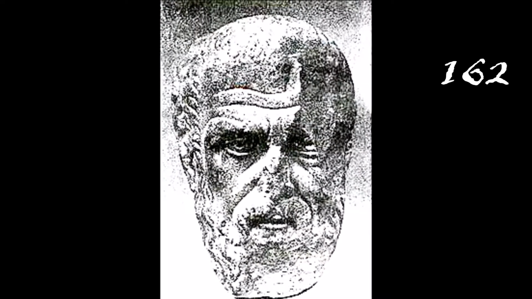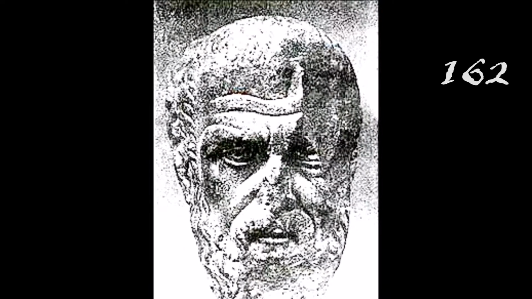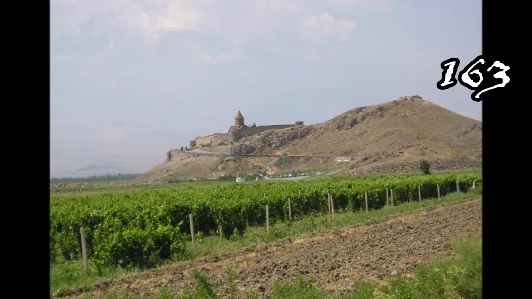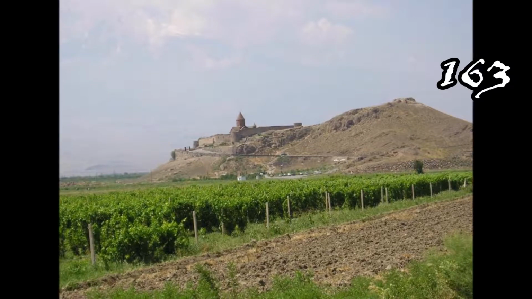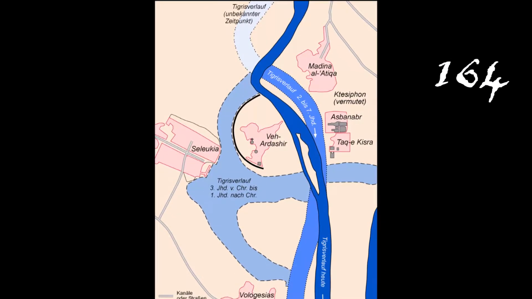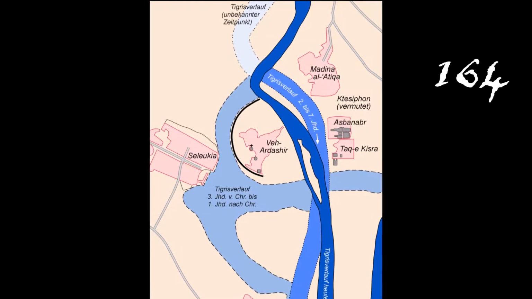Arrian publishes Indica, a work on India and its people. Statius Priscus reconquers Armenia. Artaxata is ruined. Ctesiphon captured by Romans, but returned to Parthians after end of the war.